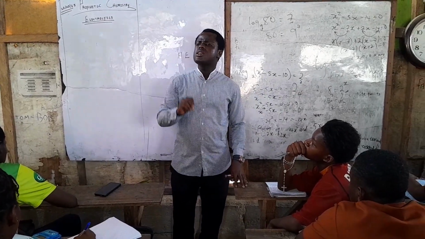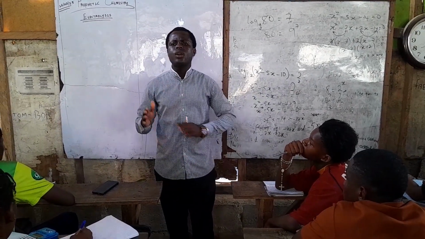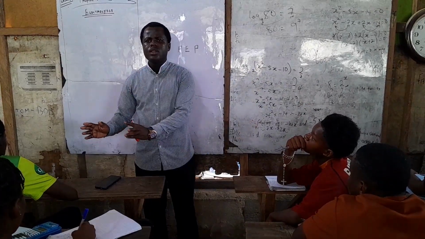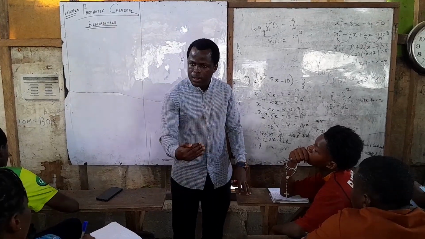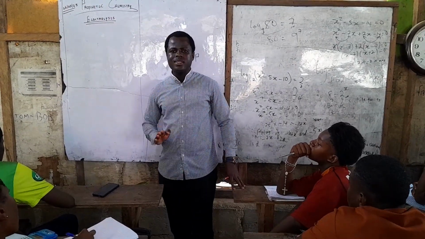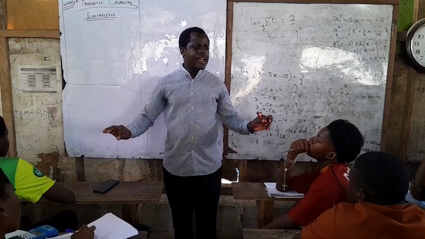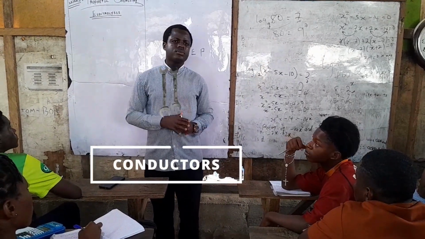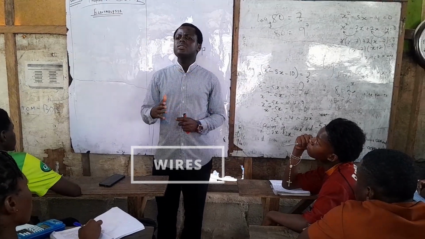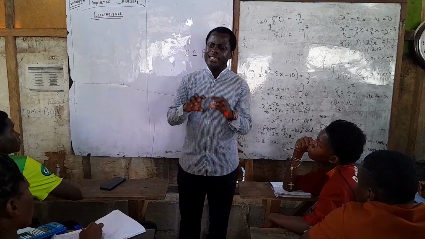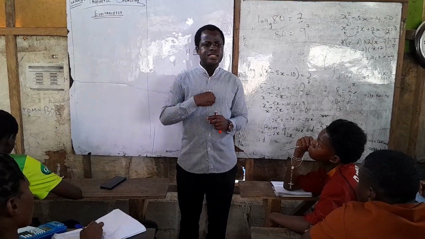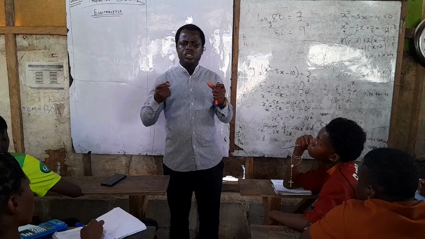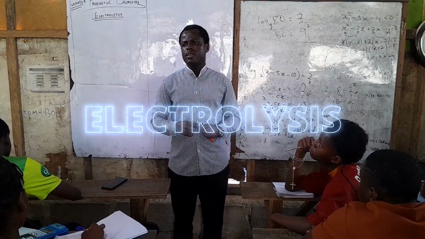So electrolysis is something you must understand that goes on the same similitude with physics and chemistry. Electrolysis has to do with electrons allowing current passing through water. Naturally, current cannot pass through water. Current can pass through conductors, wires. But now Michael Faraday came out with an idea that allows current to pass through water, and he called that terminology electrolysis. Is that very fine?